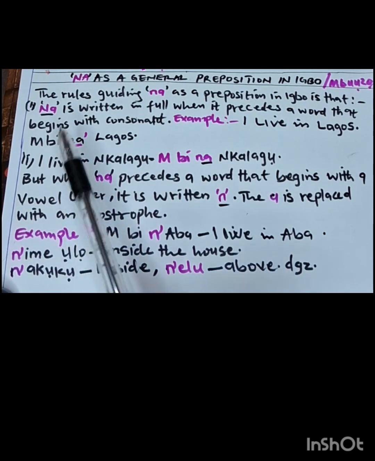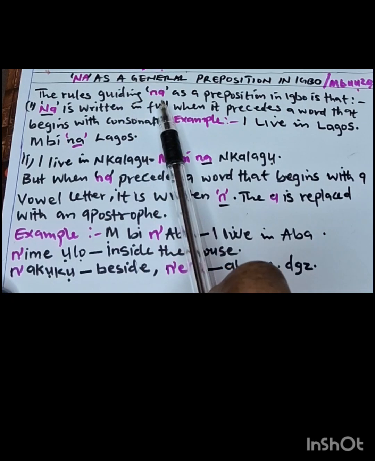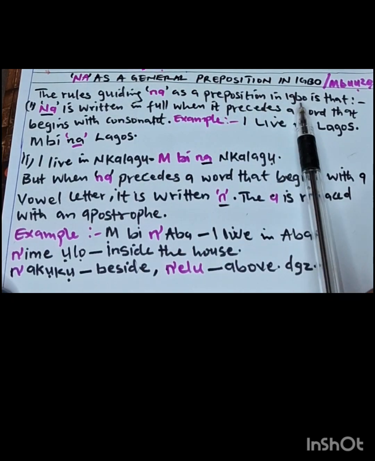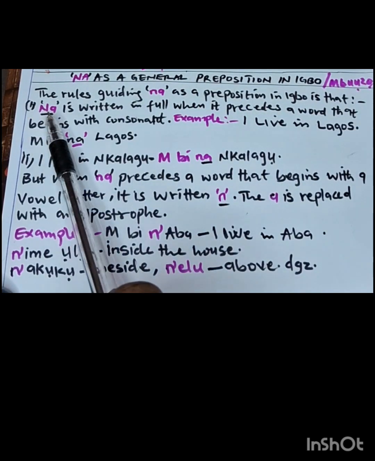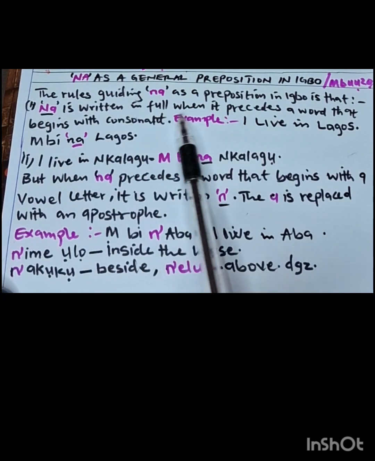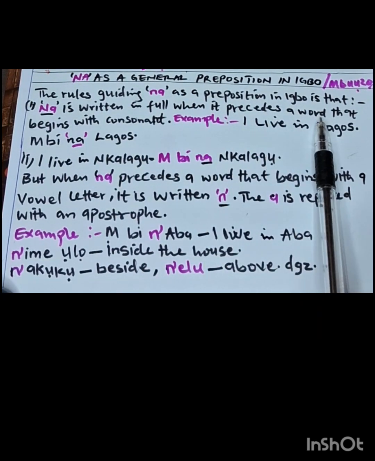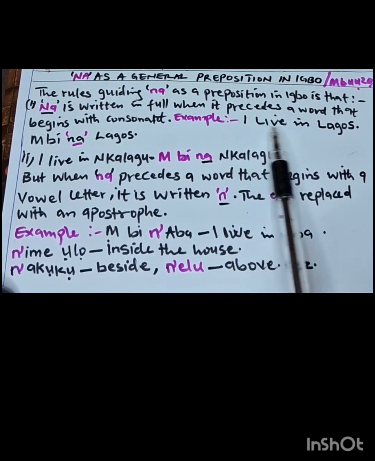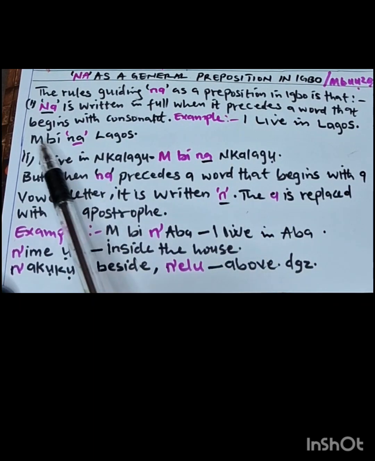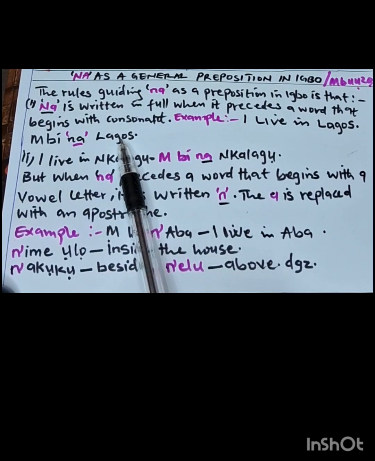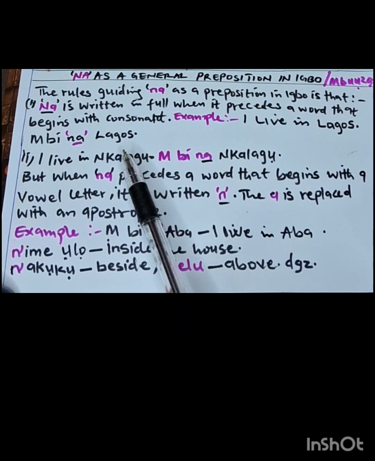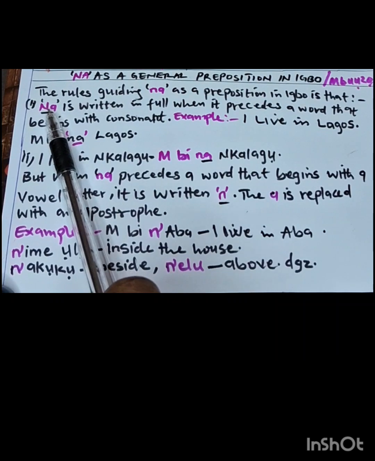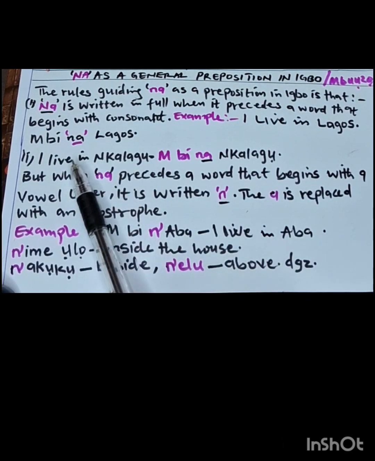Ngwa ka anyị bido. The rules guiding na as a preposition in Igbo is that number 1, na is written in full when it precedes a word that begins with consonant. Example, I live in Lagos. Mbi na Lagos.